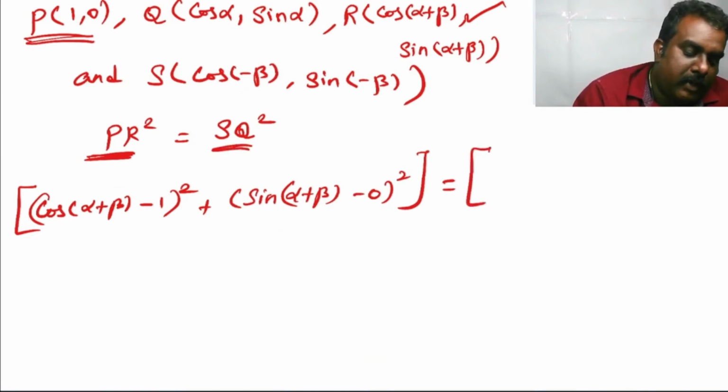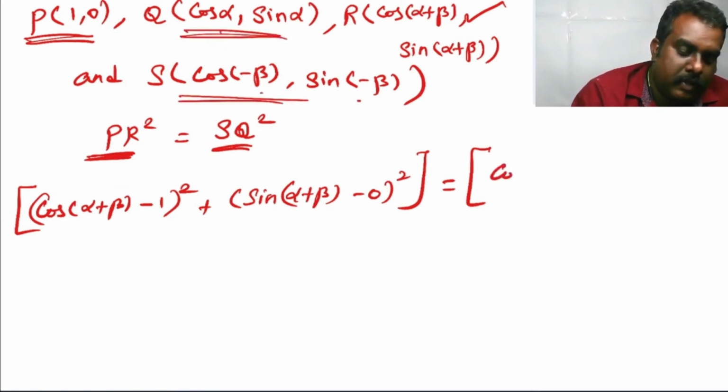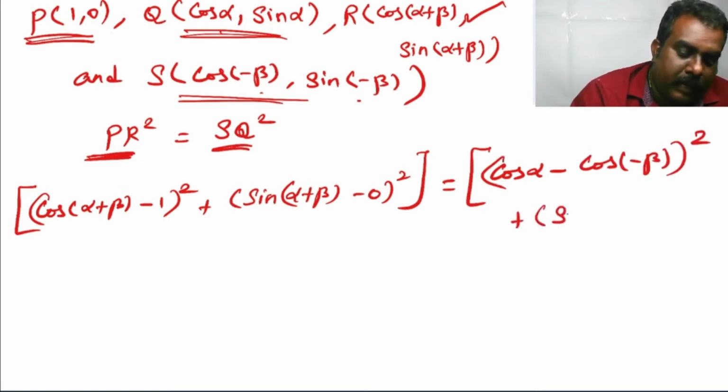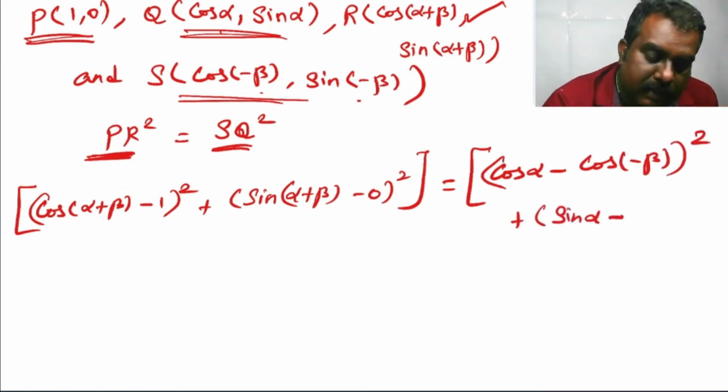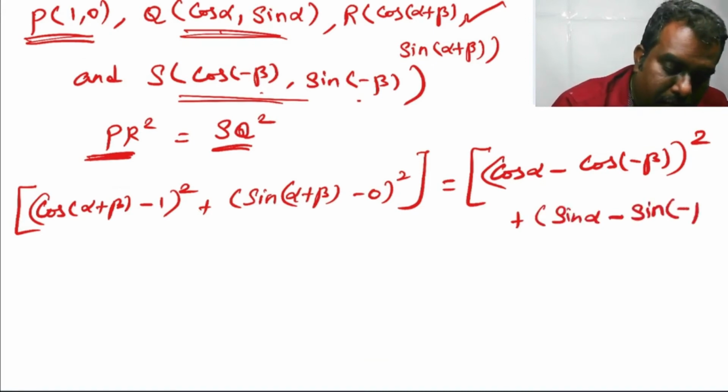Now apply the formula. S is given as cos of minus beta and sin of minus beta. Q is given as cos alpha, sin alpha. So cos alpha minus cos of minus beta the whole square plus sin alpha minus sin of minus beta the whole square.